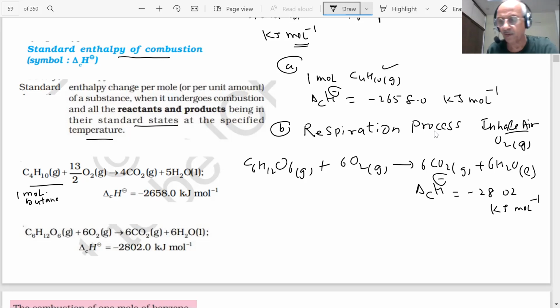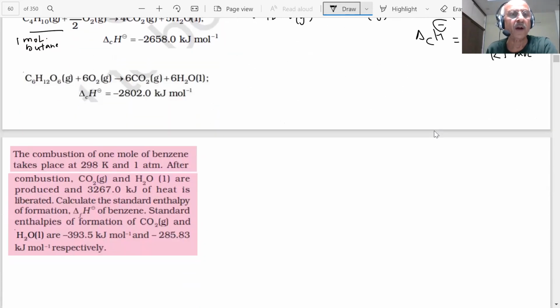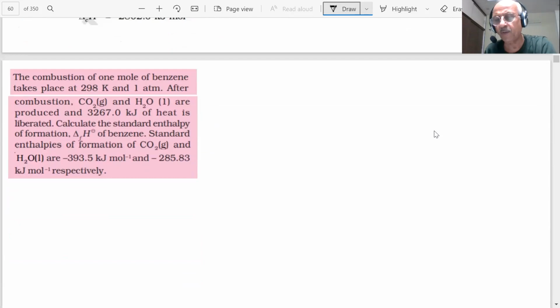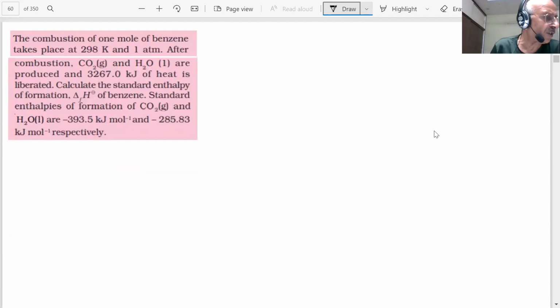Okay. Now, how do we apply Hess law in solving questions, students? How do we apply Hess law in solving such questions? Here is a question, student. In the exam, numericals are going to come. The combustion of 1 mole of benzene takes place. Benzene, student, you know what is the formula?